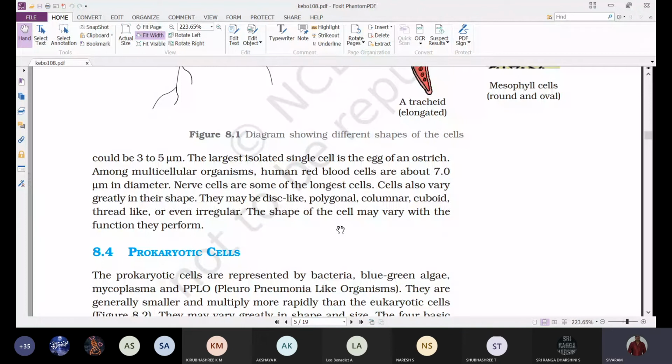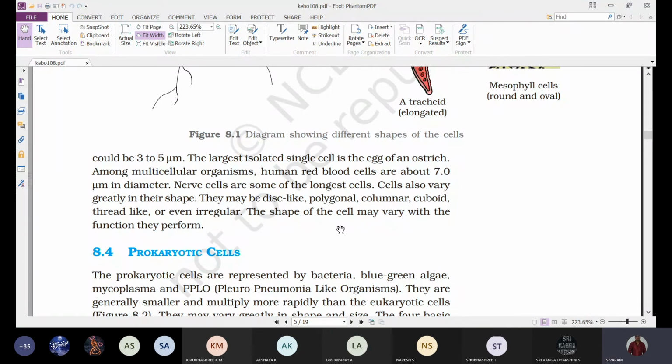So the smallest living cell is a mycoplasma, around 0.3 micrometers. The size of bacteria ranges from 3 to 5 micrometers. The largest isolated single cell is the ostrich egg.